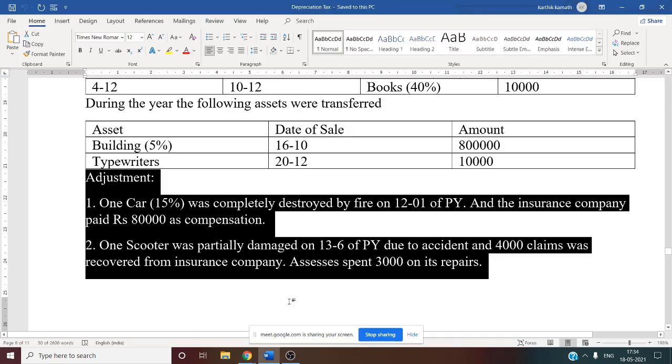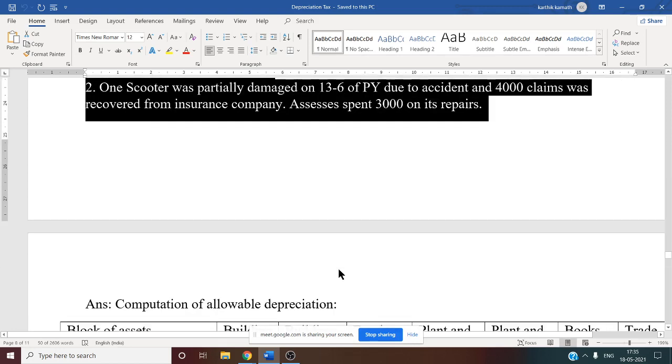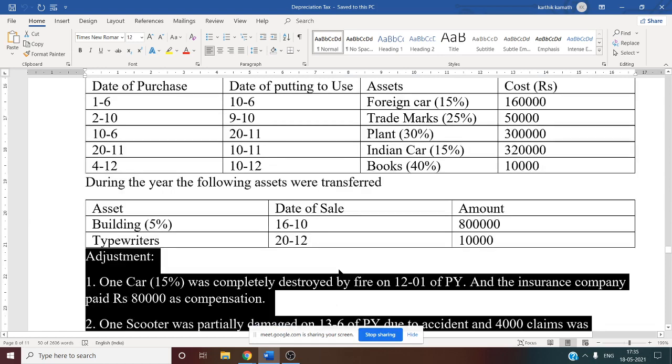Now the next thing, one scooter was partially damaged on 13/6 of the previous year. 13/6 means June 13 of the previous year, due to an accident. So for a partially damaged scooter, you cannot sell such a scooter. Due to the accident, 4,000 claim was recovered from the insurance company. SSE spent 3,000 on its repair. So for this scooter there is a separate treatment we need to see. We can consider this as a revenue expenditure. So this claim we can consider as a revenue expenditure. So let us see how to calculate this problem.